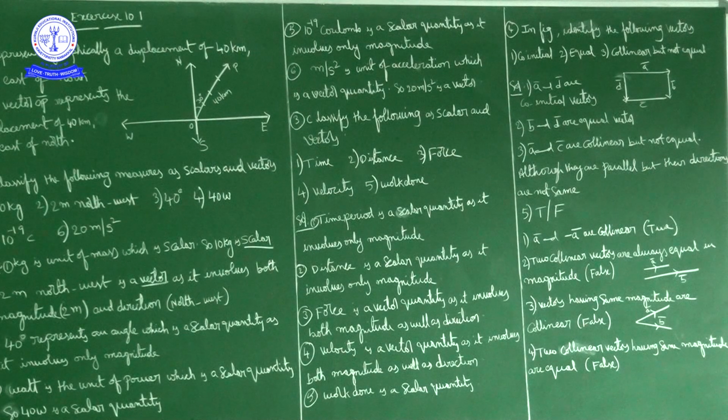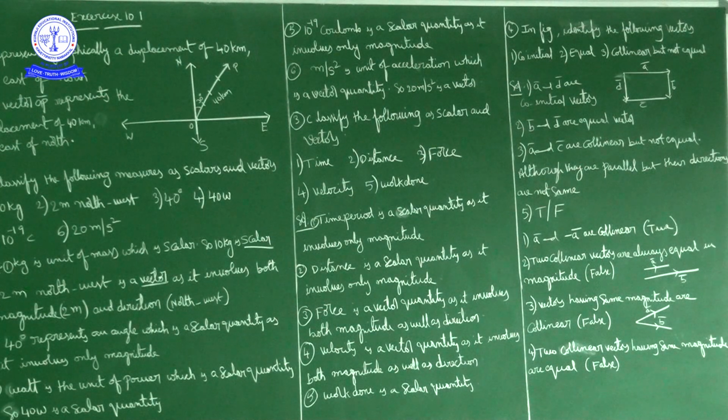40 degrees angle is a scalar quantity, so it is a scalar. 40 watt is a scalar quantity. 10 power minus 19 coulomb is a scalar quantity. 20 meter per second square is the unit of acceleration, so it is a vector quantity.